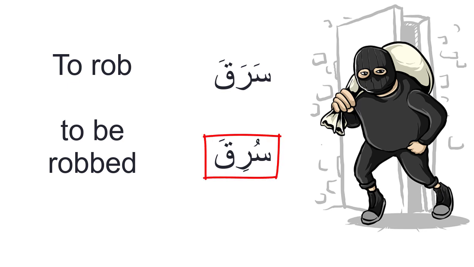The form سرق is the passive form of the verb, which means he got robbed, while the word سرق is the active form of the verb, which means he robbed someone or he stole something. So that is the difference.